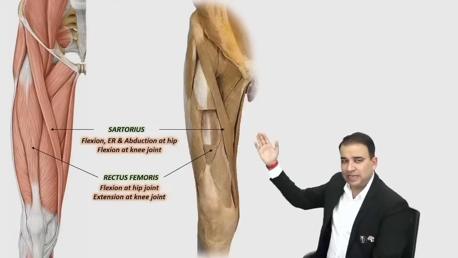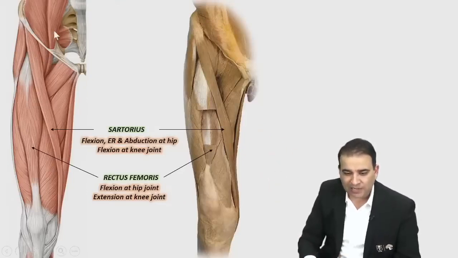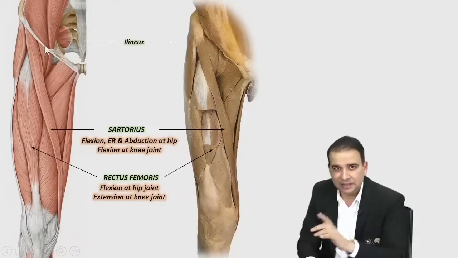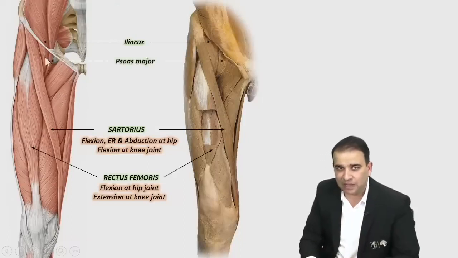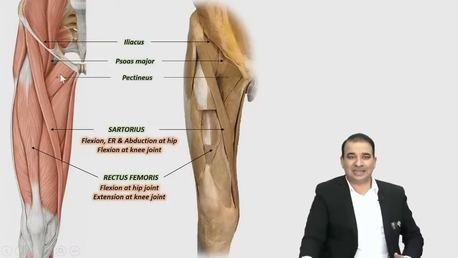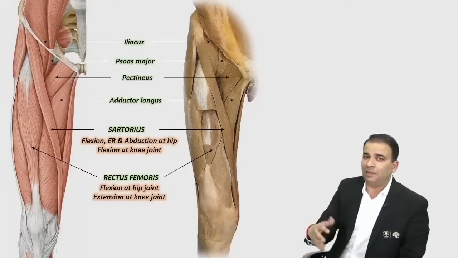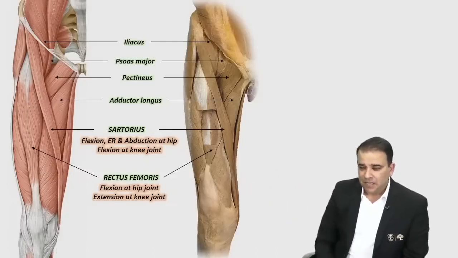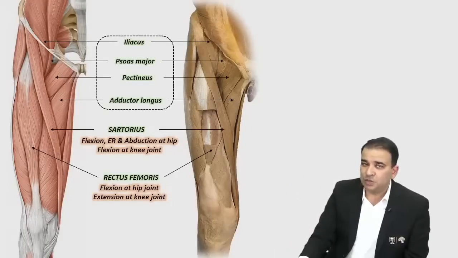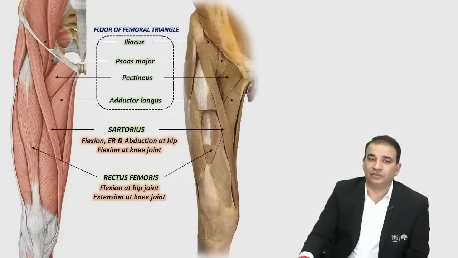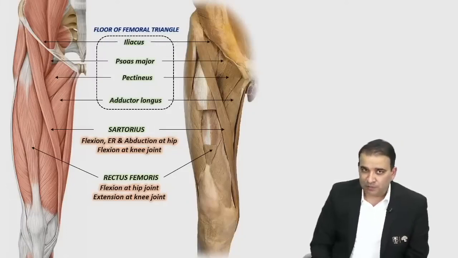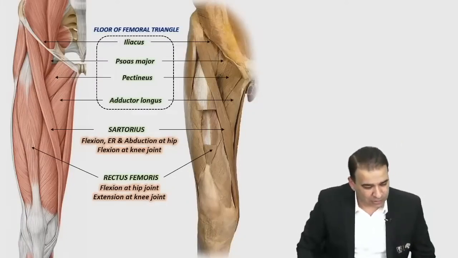अब जरा देखते हैं medial to sartorius, guys. Now look at medial to sartorius and start looking from the very much lateral side. You already know these two muscles here. Now that muscle is what? Iliacus. You know already that. The next muscle is what? Psoas major. आप देख रहे हैं दोनों साथ में आ रहे हैं, iliopsoas. The next muscle you see over there is a pectineus muscle, and the next one is the adductor longus, guys. Although it is the anterior compartment we are looking at, but adductor longus is also visible there. Iliacus, psoas major, pectineus, and adductor longus. From lateral to medial, these are the muscles which are also contributing in the formation of the floor of the femoral triangle. They are forming the floor of the femoral triangle, guys.